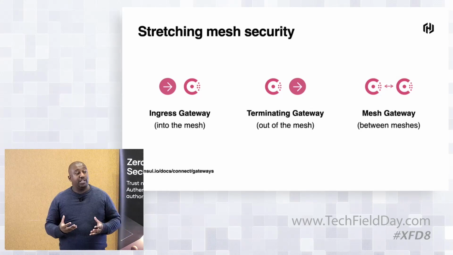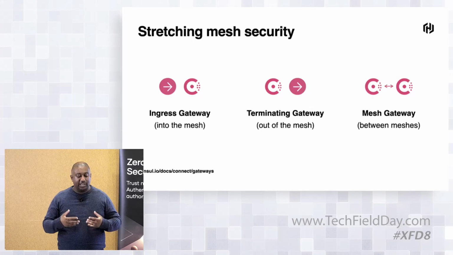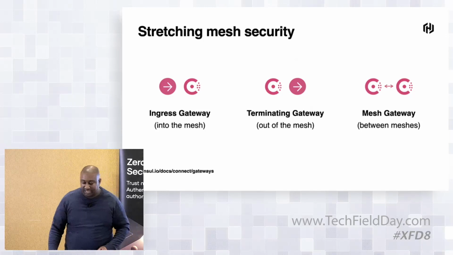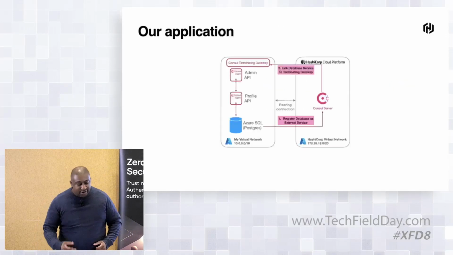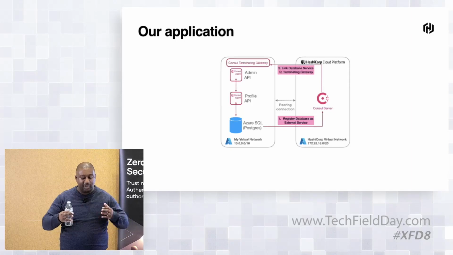And then we have mesh gateways. Where you have multiple different service meshes, depending on your application architecture, if you need to link two or more different service meshes together, we can implement a mesh gateway. But more focused on what we're discussing today, we'll talk about the terminating gateway. How can we bring the database in under mesh control with that?